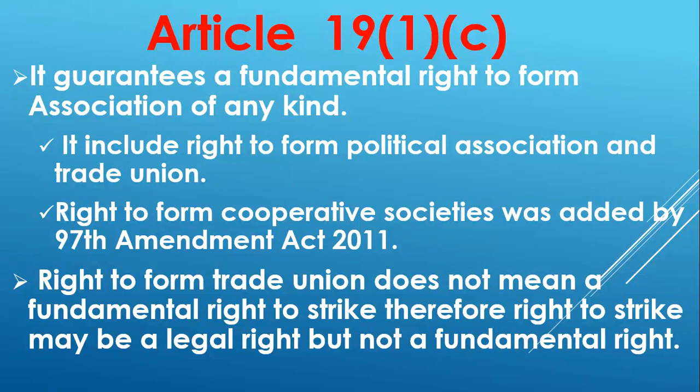Now what is association? Association means a type of registered group. So for example, if you are a citizen of India, then you have the fundamental right to form any kind of association. Okay, it includes the right to form political association and trade union. So Article 19 Clause 1 Subclause C also gives you the right to form political association and trade union.